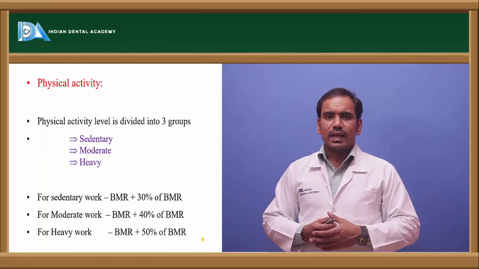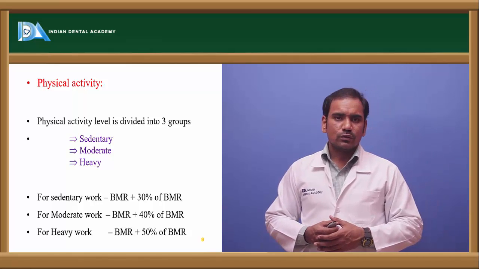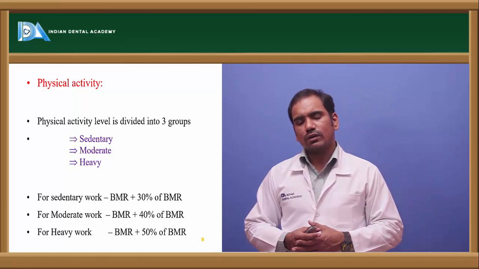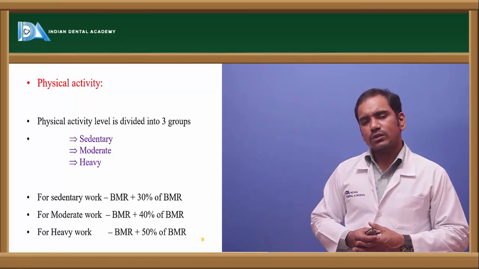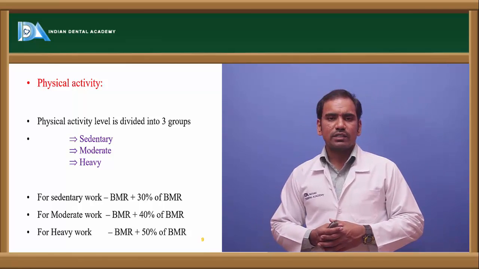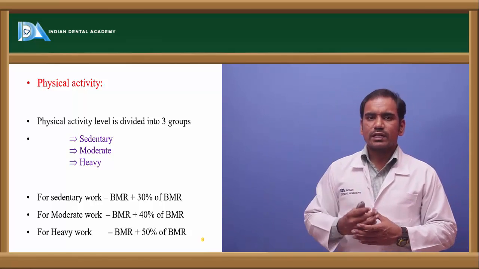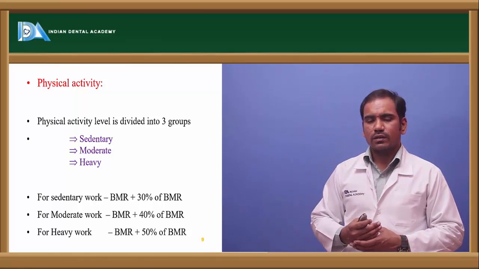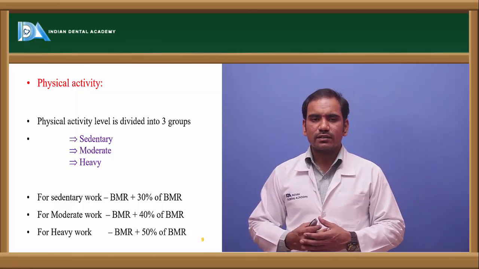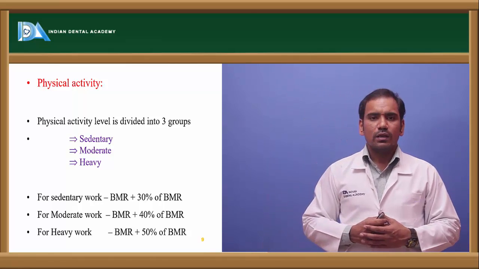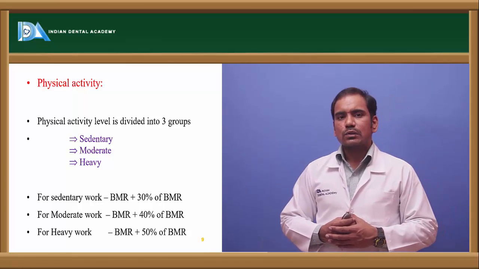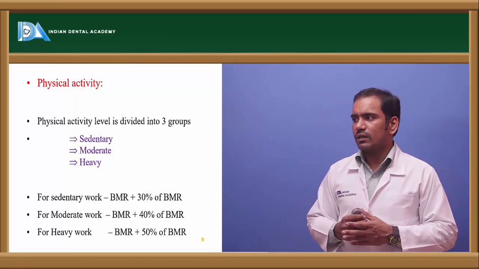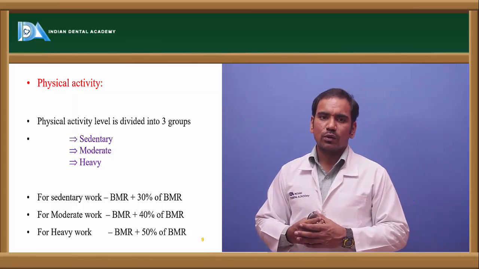Now coming to physical activity. When you are calculating calories, we have to consider basal metabolic rate, and we have to consider specific dynamic action. In addition to that, we have to consider the physical activity of a person. Physical activity can be classified into 3 types: heavy work, moderate work, and sedentary work. For a person leading sedentary work, when calculating calories, in addition to BMR, we have to take 30% of BMR into account.